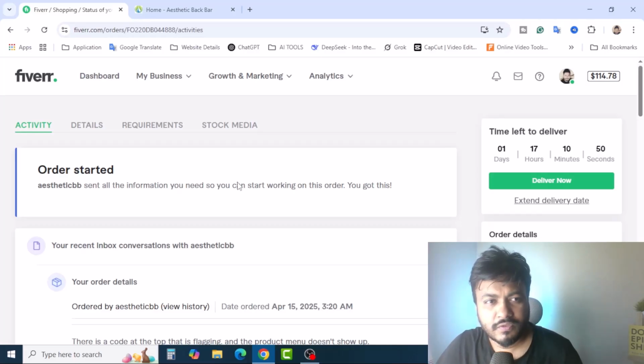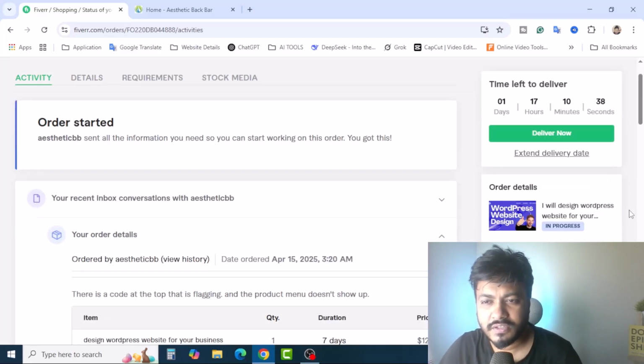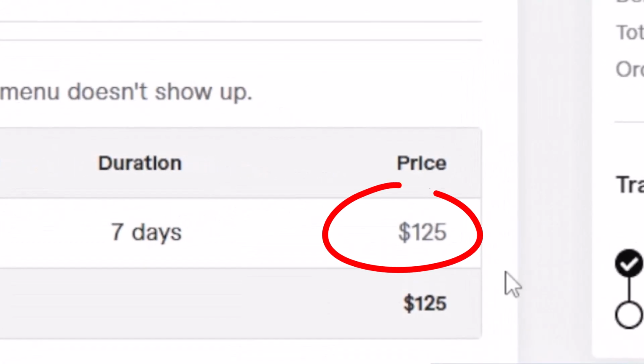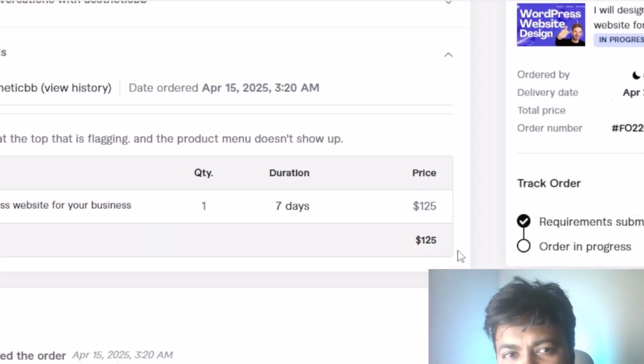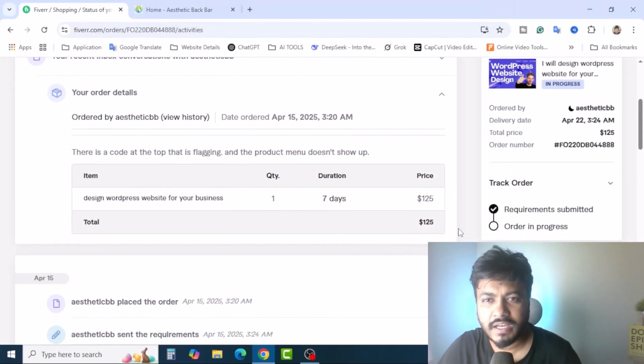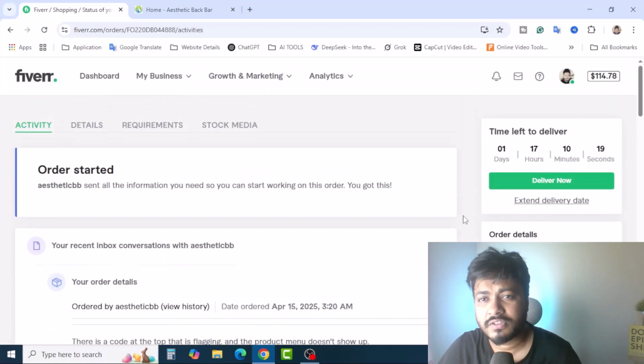So I got an order from one of my clients, and here you can see the time left to deliver. That means I have 1 day 17 hours 10 minutes left, and this is a WordPress website design project, and the project price is $125, and the duration is 7 days, and quantity 1. So I have already done this project, and right now I'm ready to deliver it, and I will show you how you can deliver this project perfectly so that you can get 5-star ratings. Also you can get a tip, that means a bonus.